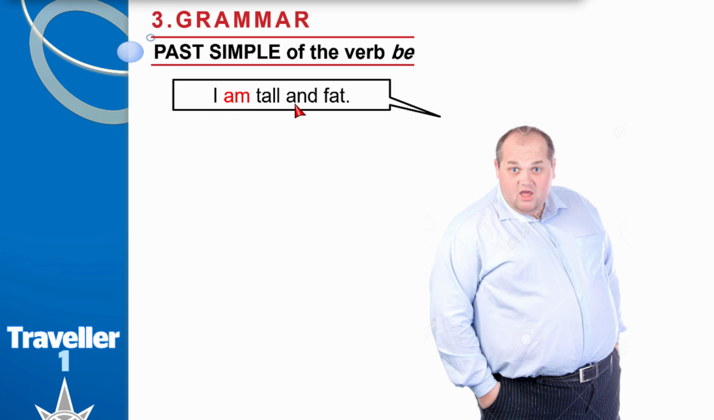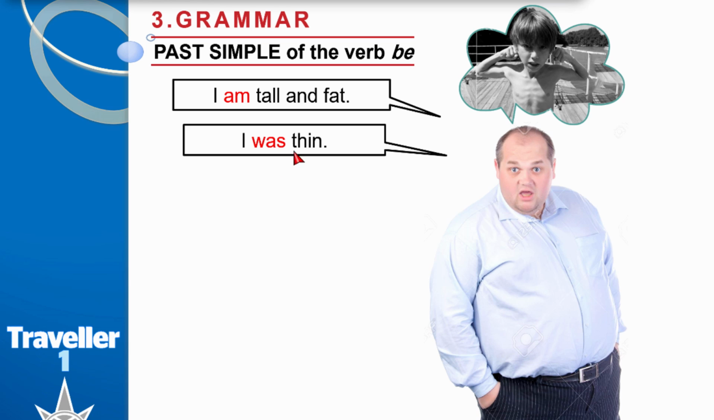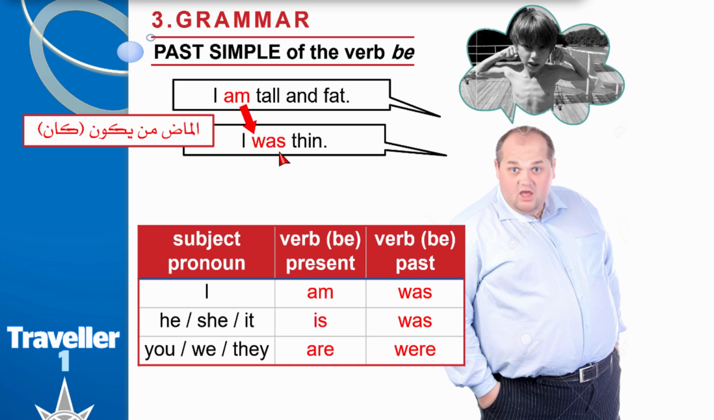I am tall and fat. He is fat. I was thin. Thin is the opposite of fat. Was is the past of am. Am now, was in the past.